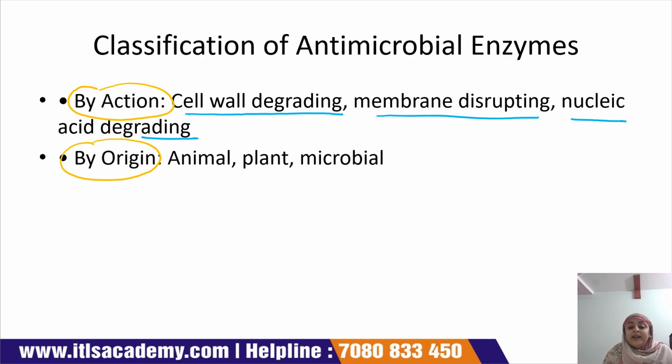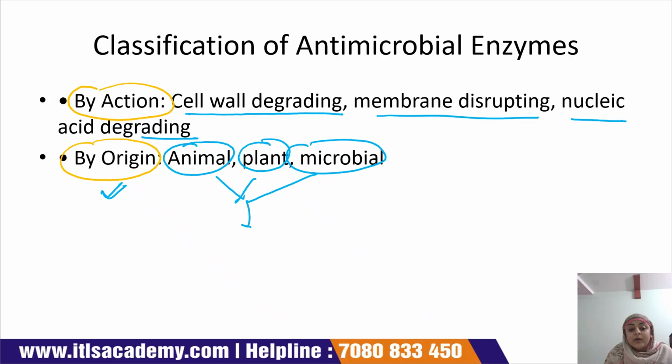The second classification is based upon the origin, which also has three parts: animal, plant, and microbial, meaning that animals, plants, and microorganisms are the sources of the antimicrobial enzyme.